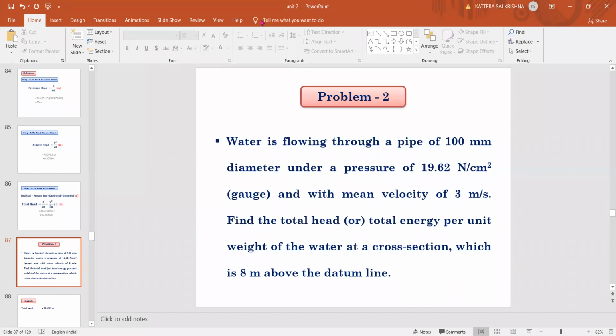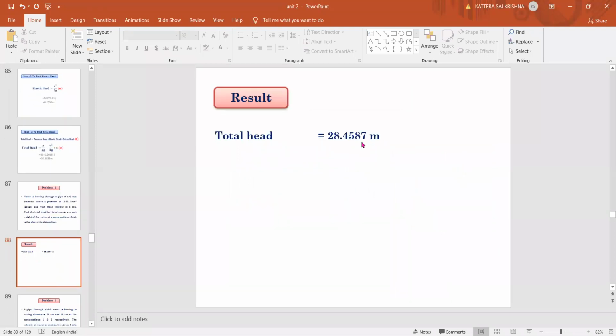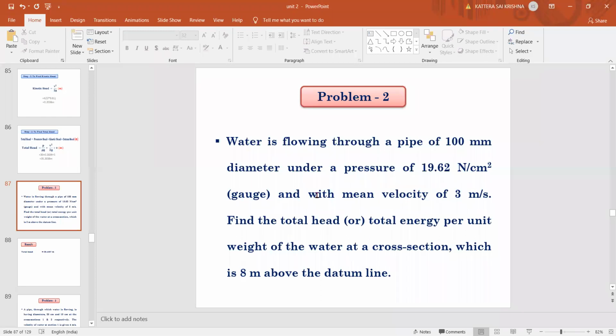So 28.4587. Right, total. Good. Correct answer, I have kept the answer here: 28.4587. You need to solve the problem. Please, others, please solve the problem.